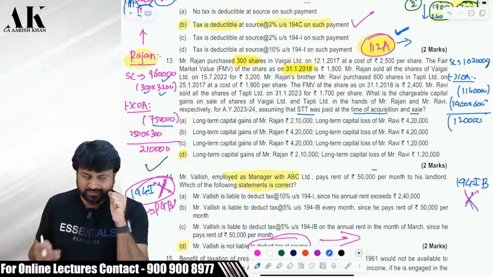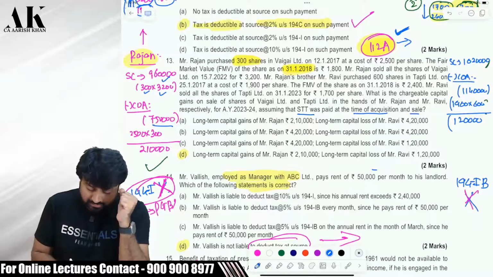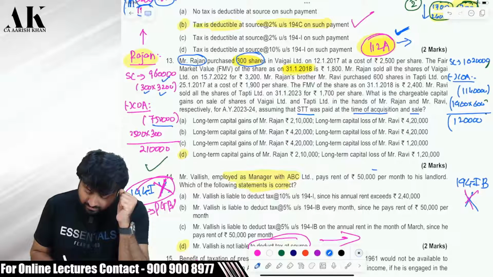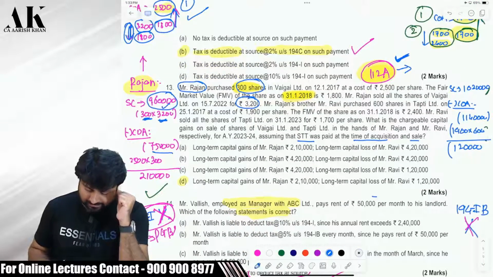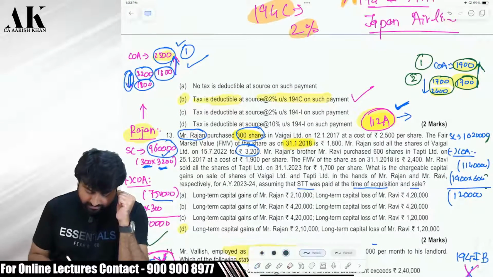Now, we have to just make a normal routine calculation. Let's talk about Mr. Rajan first. Mr. Rajan is selling 300 shares at what price? At 3,200 each. So 3,200 into 300 shares will come to 9,60,000. Now, how will I determine the cost of Mr. Rajan?